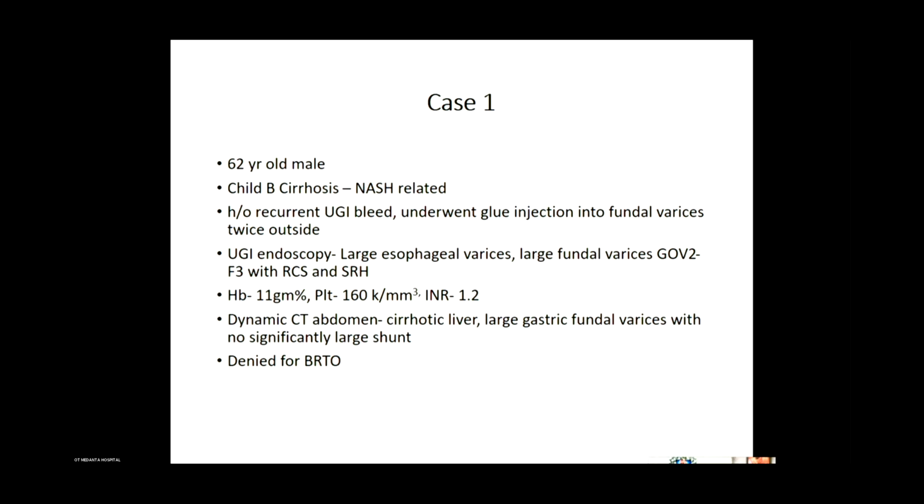A dynamic CT abdomen was done, which shows a cirrhotic liver with large gastric fundal varices with no significantly large shunt. The patient was given an option of BRTO as well, but he has declined, and we are here to proceed with the EUS-guided coiling and glue for the fundal varices. Over to Dr. Puri, sir.